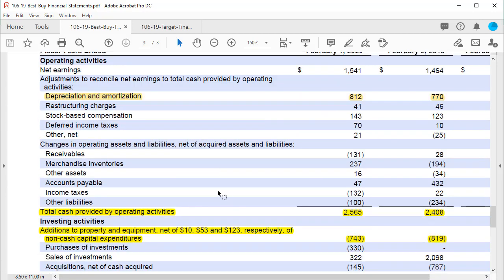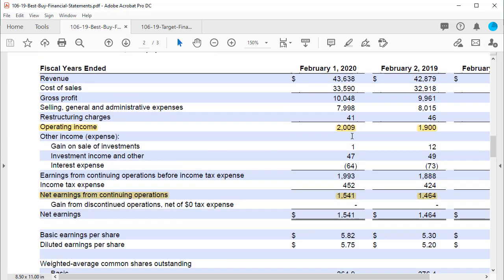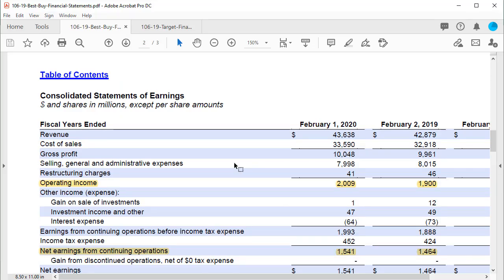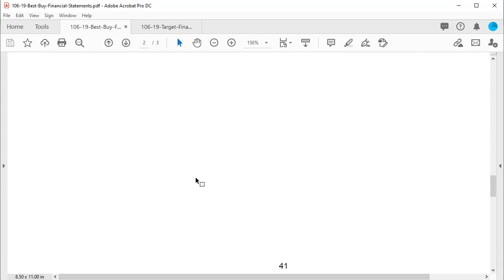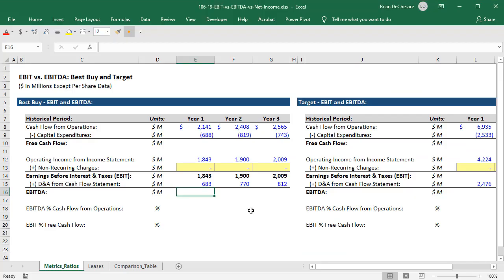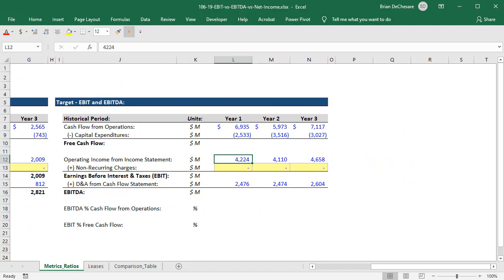Now moving to the cash flow statement, they still have the same restructuring charges, but nothing else here really counts or stands out as a non-recurring item. So we're just going to stop here for Best Buy and just say there are no non-recurring charges and just add these up as is. Now to get to EBITDA next, we always want to get depreciation and amortization from the cash flow statement. Often it's not even listed as a separate item on the income statement because it's embedded in these others. And even if it is listed, it may not be the full amount. So we want to get it from the cash flow statement down here. And that is exactly what I've done. I've already filled in the numbers, and we can do this and add up our EBITDA for Best Buy right here. But let's go over for Target and see how it works here.